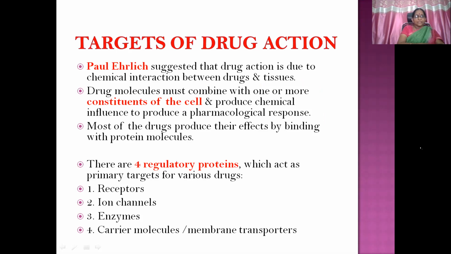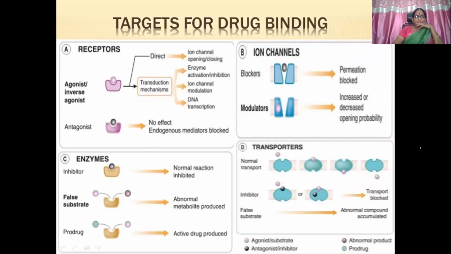Paul Ehrlich suggested that drug action is due to chemical interaction between drugs and tissues. We have studied that. Drug molecules must combine with one or more constituents of the cell and produce a chemical influence to produce a pharmacological response. Most of the drugs produce their effects by binding with protein molecules, and we have 4 such regulatory proteins: number 1, receptors; number 2, ion channels; number 3, enzymes; and number 4, carrier molecules or membrane transporters. We'll discuss them one by one now. So these are the targets for drug binding: receptors, ion channels, enzymes, and transporters.